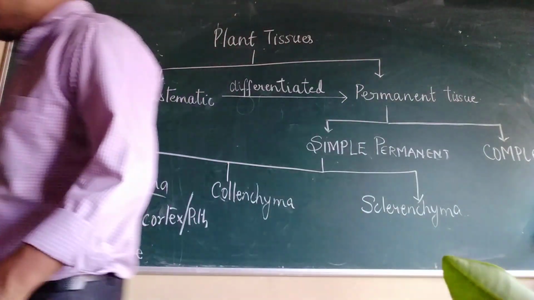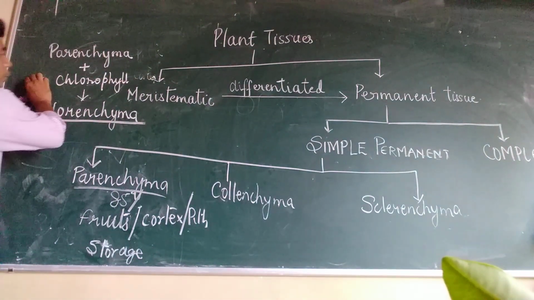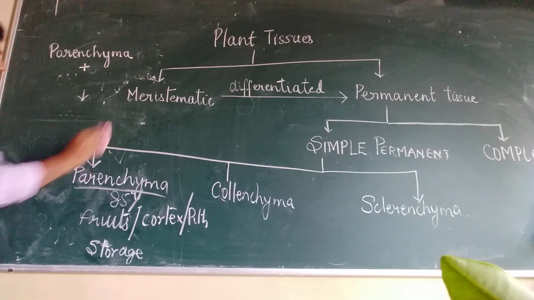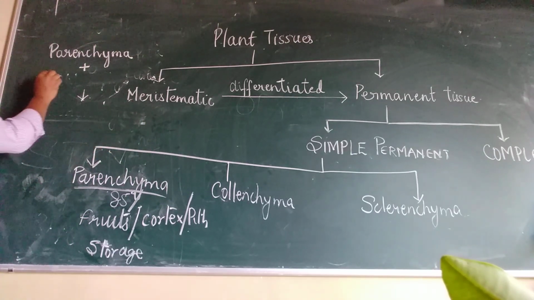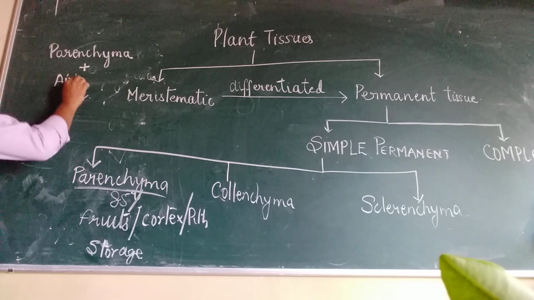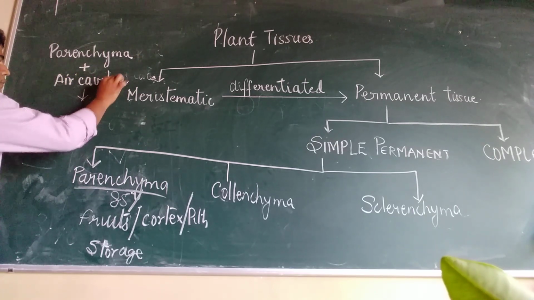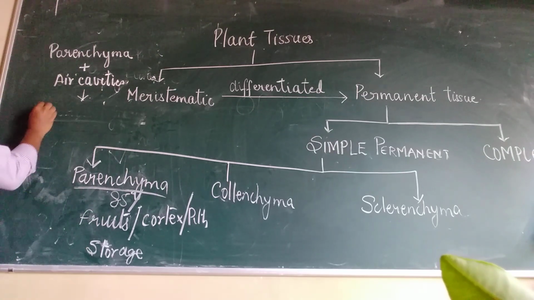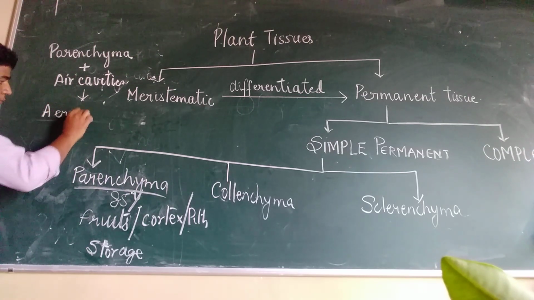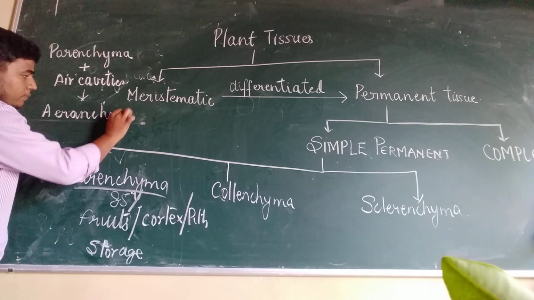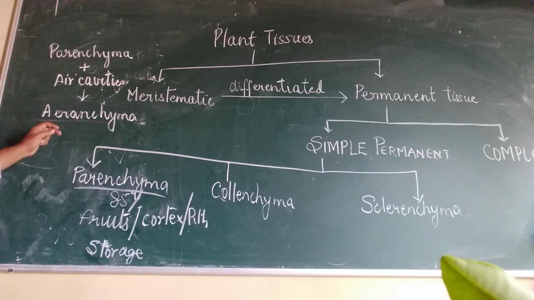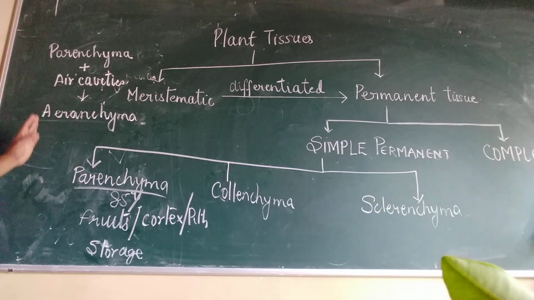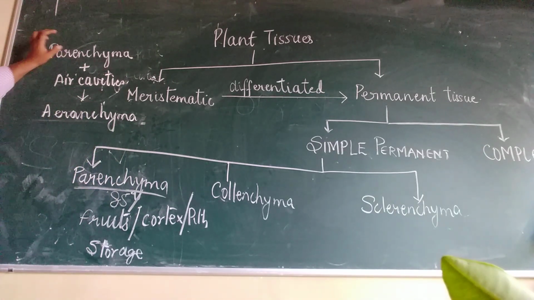The other one: parenchyma plus chloroplast gives you chlorenchyma, and the other type is parenchyma with air cavities. Parenchyma with air cavities will be called aerenchyma.